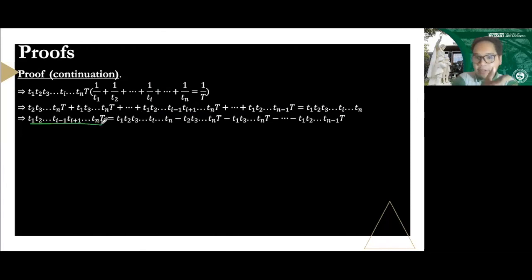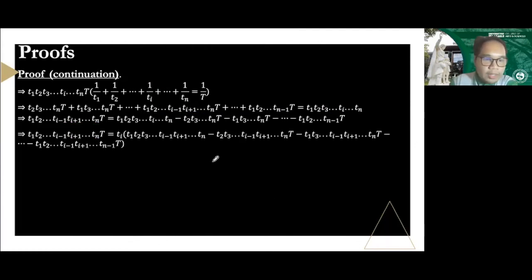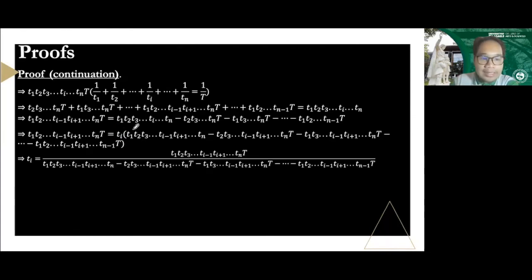So leave it be on the left side and then transpose all the others with the t sub I on the right side. After doing that, we want to isolate the t sub I and all of the terms containing the t sub I. So notice it's going to be a long equation. So the left-hand side is just as is, while we factored out the t sub I on all the terms, including it in the right-hand side. Next part will be we want to isolate t sub I.